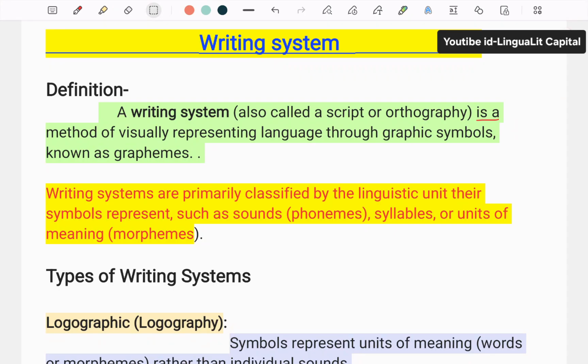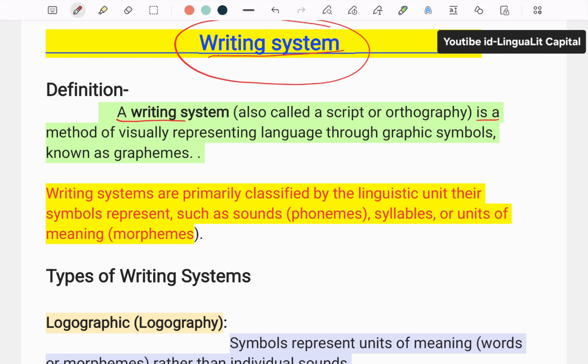Dear friends, in this lecture, I will discuss one of the important terms of linguistics, especially from phonology, which is known as the writing system. So, in this lecture, I will discuss not only the writing systems but also the types of writing systems and some key points that come inside the writing system. So, what is a writing system?